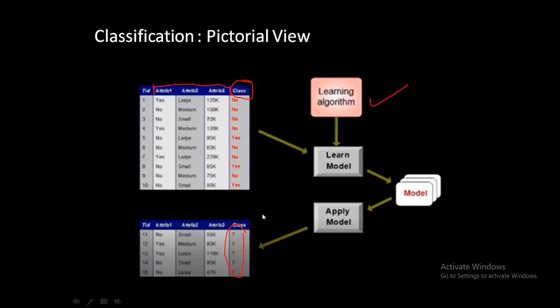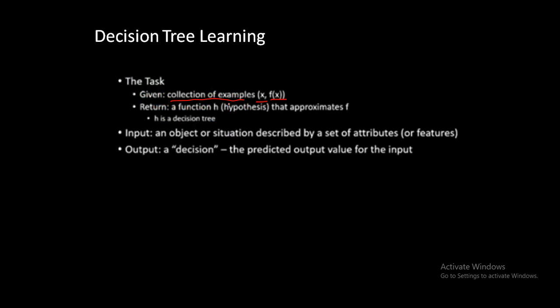So attributes are x, and f of x is the label column or class column. I will pass this data to my model, and my expected outcome is a tree. We will go through the next 4 to 5 slides, so it will be more clear.